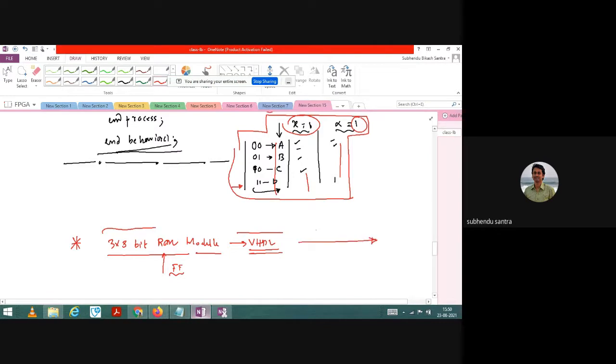If you can't solve it, then I will definitely help you to write. But today I cannot complete it because of the time. So I am stopping here. Next class I will definitely write the code in this approach, and please try to implement the 3 into 8 ROM module using VHDL code. Any question you want to ask based on today's theory, what I just discussed?